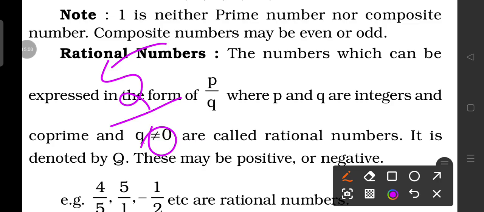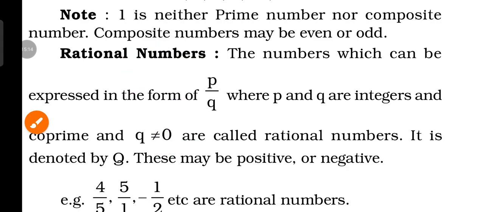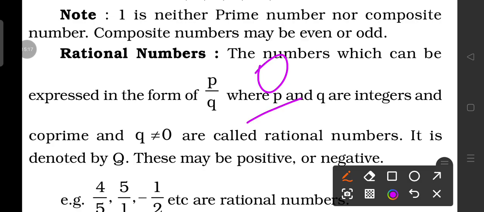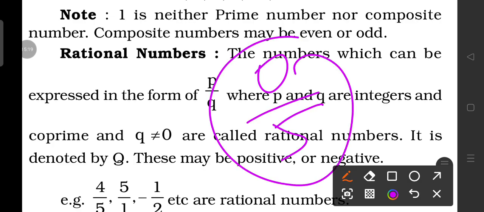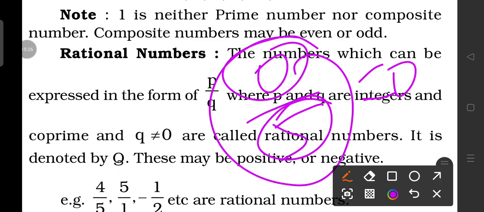It may be distributed in infinite ways, because we can choose any distribution pattern. And if it is 0 by 5, it is 0, because you don't have anything and you have to distribute it among 5 people. If you don't have anything, you can distribute only the 0 value, that's why it is 0.